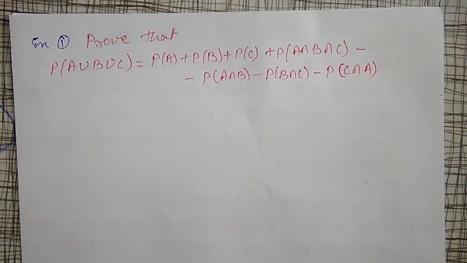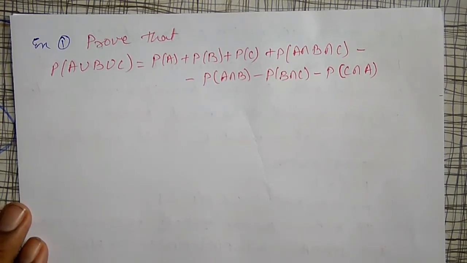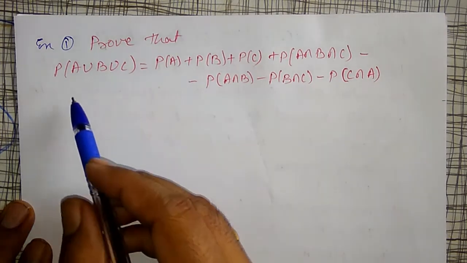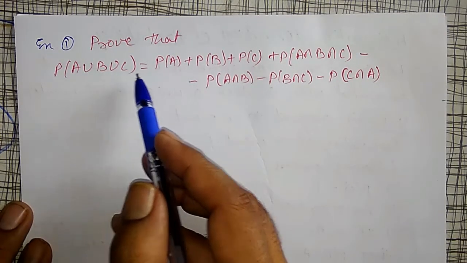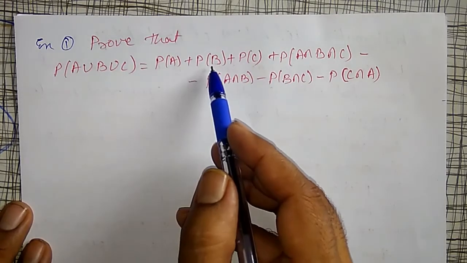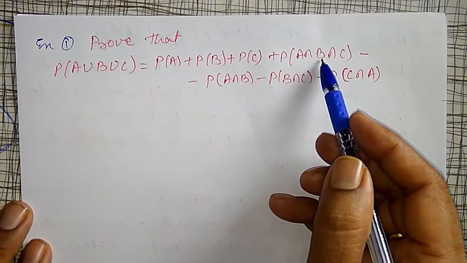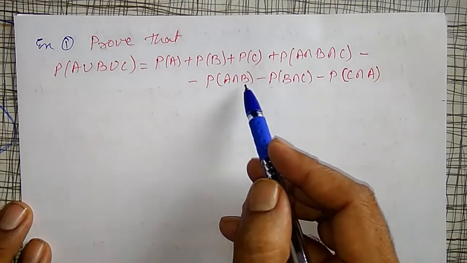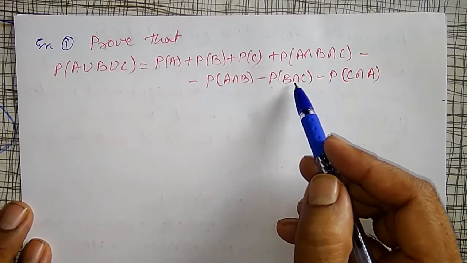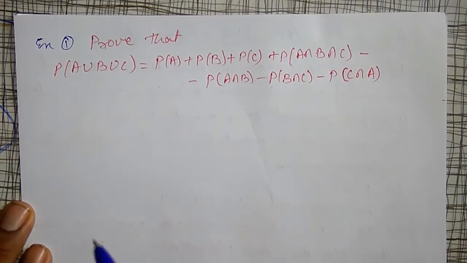Okay, now using the addition theorem, one example I am going to solve here. That is, if three sets are there, probability of A union B union C, then I have to prove that it equals probability of A plus probability of B plus probability of C plus probability of A intersection B intersection C minus probability of two intersections, A intersection B minus probability of B intersection C minus probability of C intersection A.